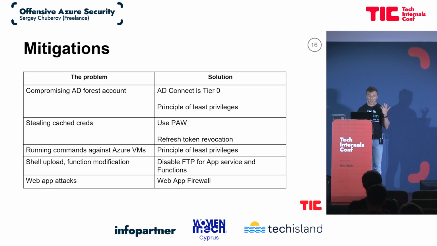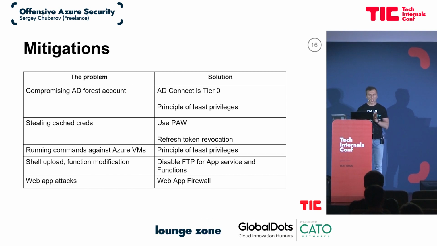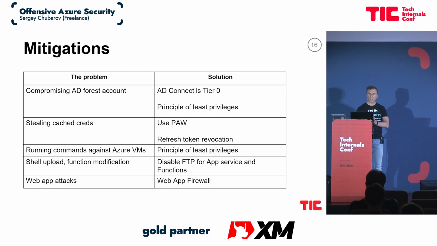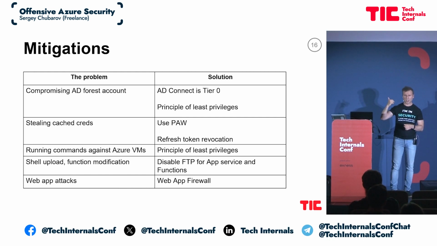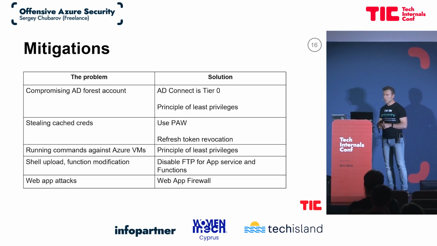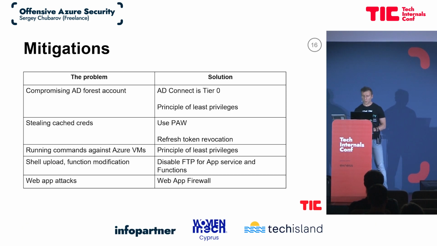Restrictions on the network level, so we cannot really connect to anything except Azure and other clouds that we need to administer. Plus, the token I showed you that I was able to steal is valid for 90 days by default. What you can do is revoke this token. There's a special PowerShell command for it. If you want, I can share it, and I have it on my GitHub, that can revoke this token.